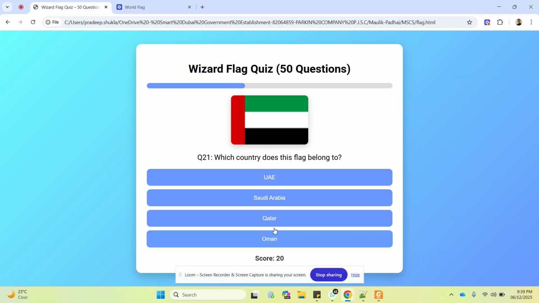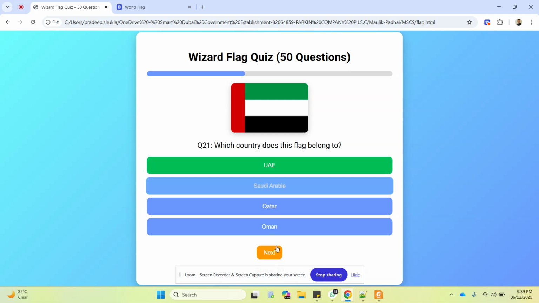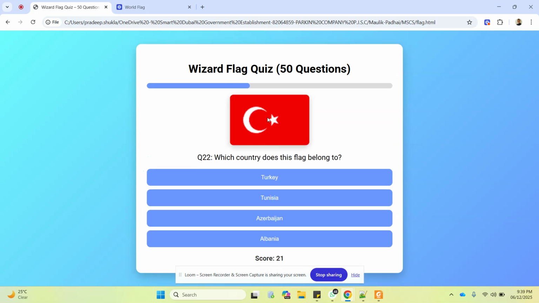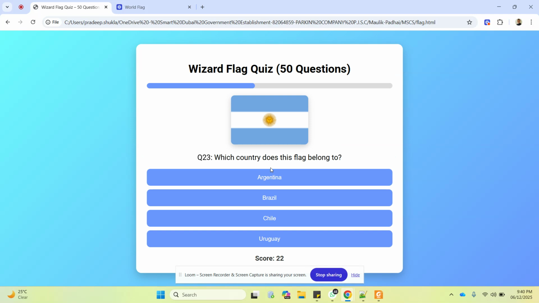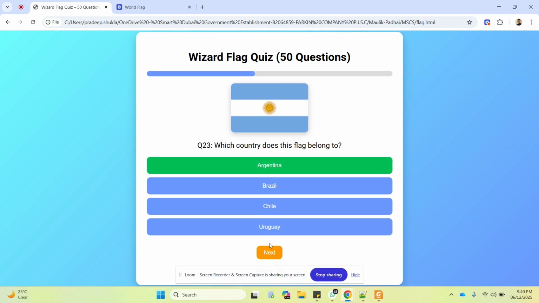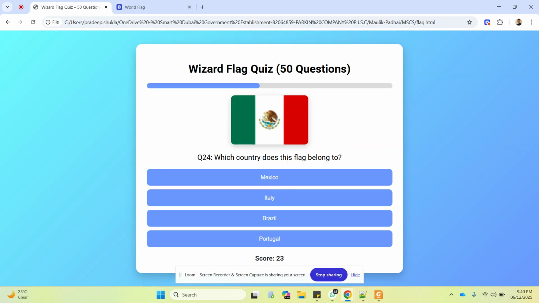Okay, let's hurry up. This is UAE, very easy. We all know this UAE. This is Turkey. Yes, the star and moon on the red is Turkey. Very good. This one is very, very easy. It's Argentina. Yes. This one, avocado from Mexico. Very good. This one is very easy. This is South Africa.